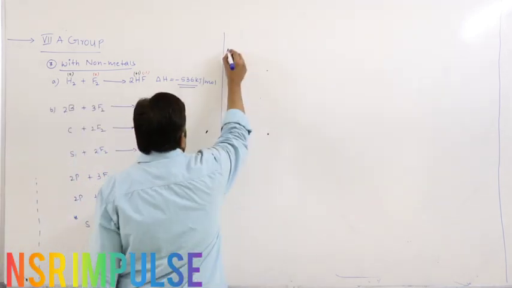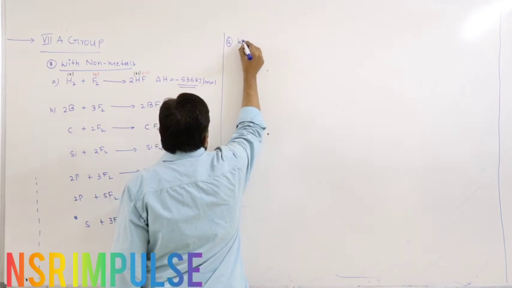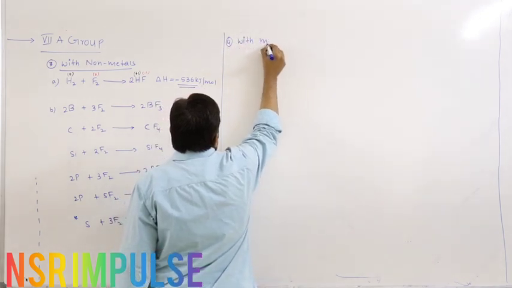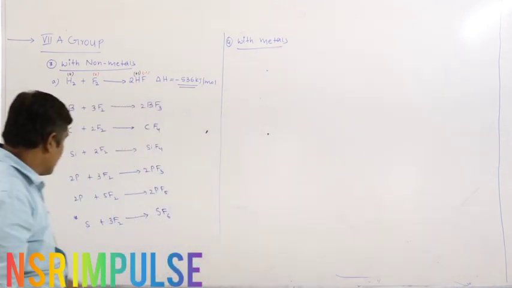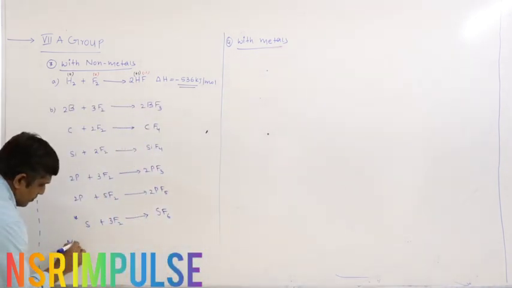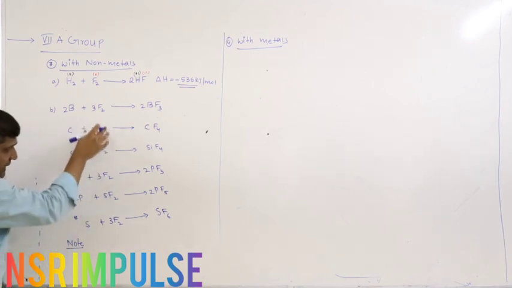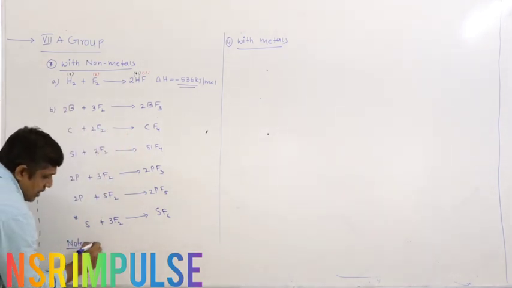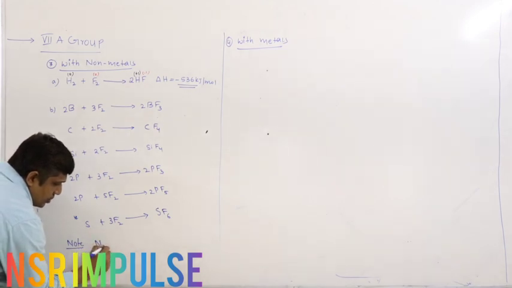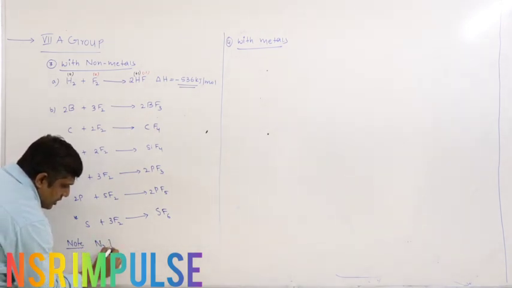Now coming to the next one, with metals. Here I would like to add one more important point. Fluorine directly combines with these elements to form the corresponding compounds. The elements that are missing are nitrogen and oxygen, right?